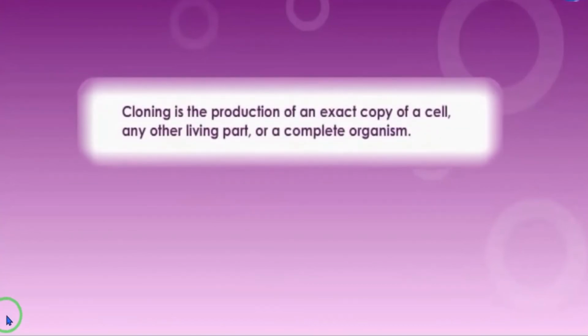Development of Dolly. Dolly was a cloned sheep. We all know about Dolly, I think. Okay, so first let's see what is cloning. Cloning is the production of an exact copy of a cell, any other living part, or a complete organism. Cloning is the production of a genetically exact copy of a cell, or it looks like the mother from where it has taken that particular part. Okay, exact copy of a cell, any other living part, or a complete organism. That is known as what? Cloning.